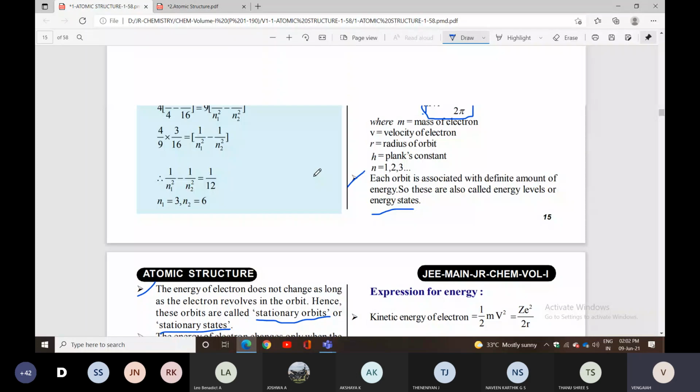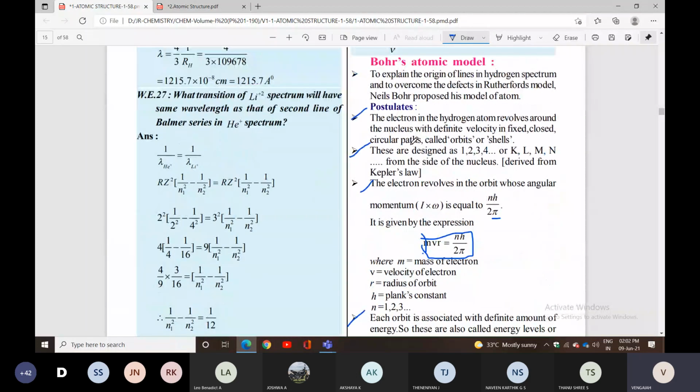First point, again I will repeat: electrons revolve around the nucleus. Second point, the shells are given fixed names like 1, 2, 3, otherwise K, L, M also. The electrons revolve in the orbit whose angular momentum is equal to nh by 2 pi.